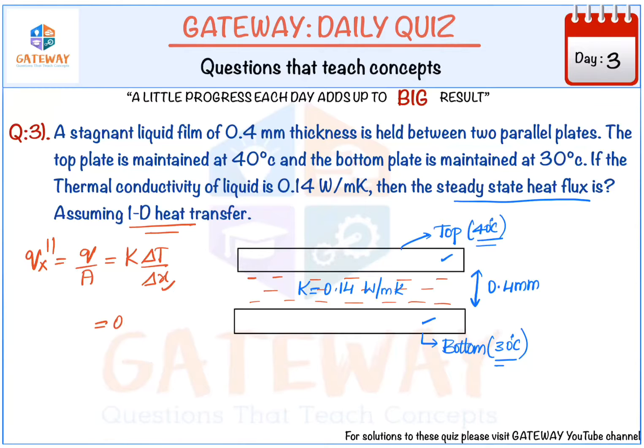The value of K is 0.14. The delta T between the top and bottom is 10 degrees centigrade. The value of X is 0.4 mm, which is 0.4 into 10 power minus 3 meters. From that we get the steady state heat flux as 3500 watt per meter square, and this is our answer.